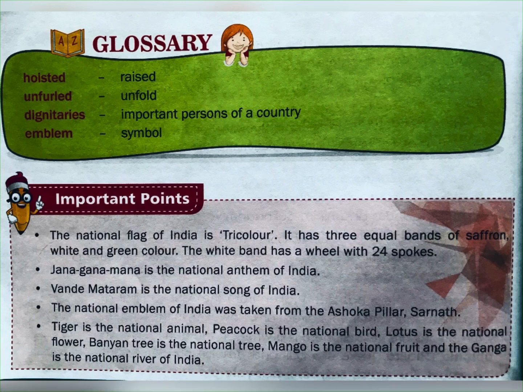Tiger is the national animal. Peacock is the national bird. Lotus is the national flower. Banyan tree is the national tree. Mango is the national fruit. And the Ganga is the national river of India.